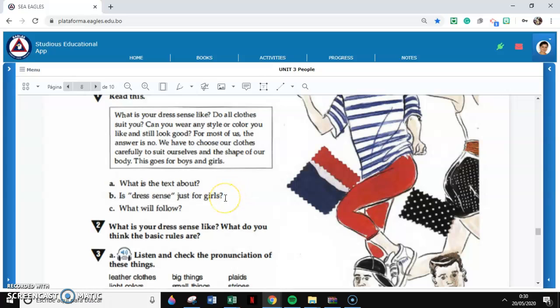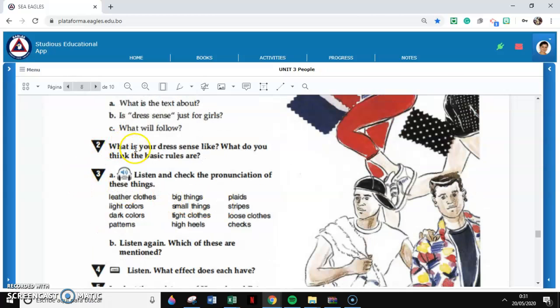What is the text about? It is about clothes, it is about dress sense, right? Is dress sense just for girls? No, I think it goes for boys and girls too. So, what will follow? Well, in this case, we're going to learn new vocabulary to talk about dress sense.